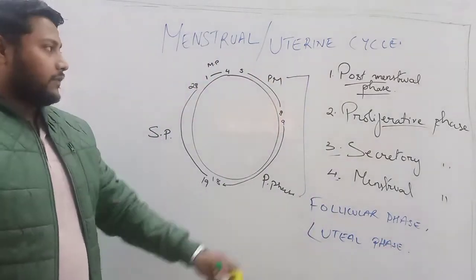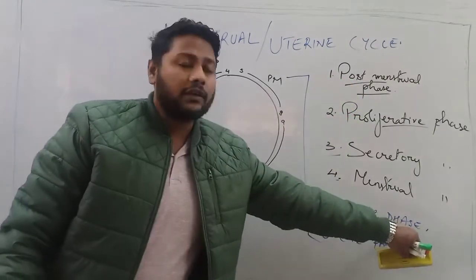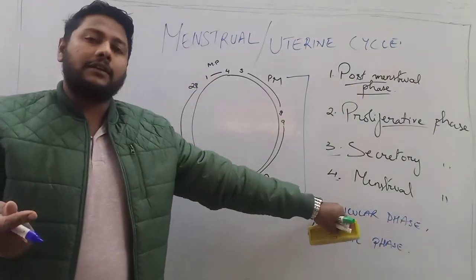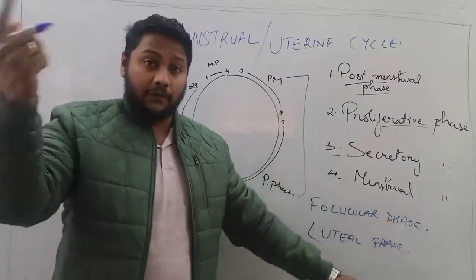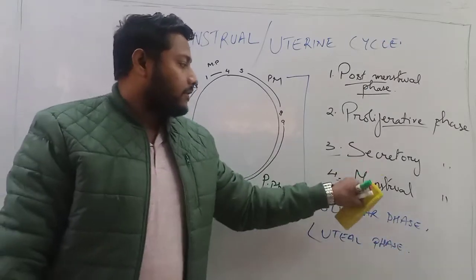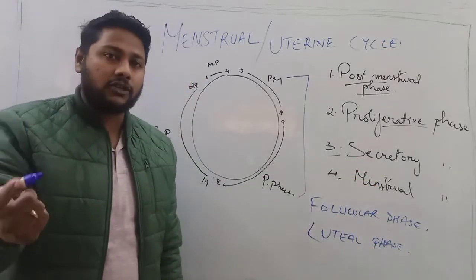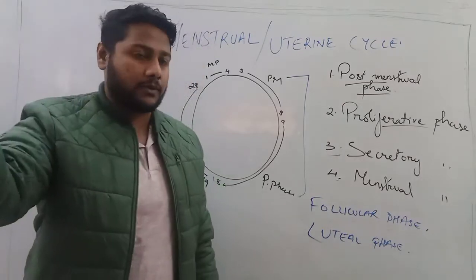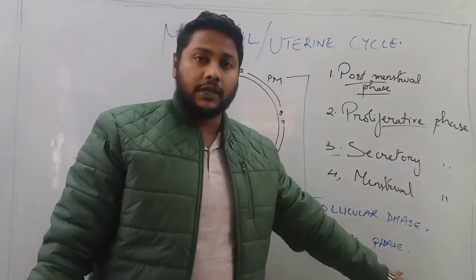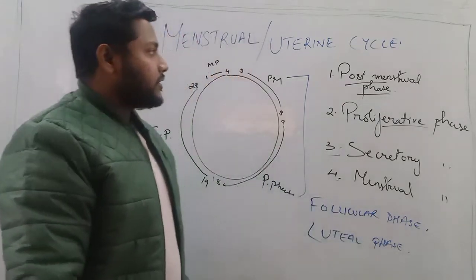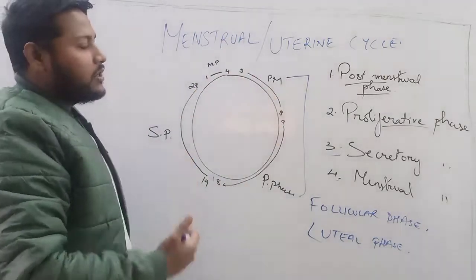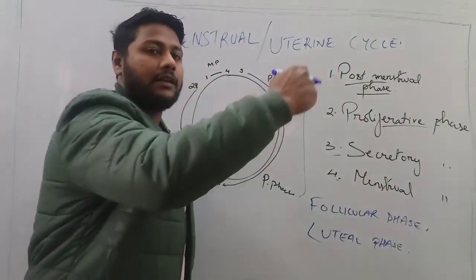Okay, so the first and the second phase is known as follicular phase because it is under the action of estrogen secreted by follicles, and the 3rd and 4th phase, since it is under the action of progesterone secreted by corpus luteum, it is also known as luteal phase. Okay, so the changes that are usually occurring in all these phases are basically continuous.